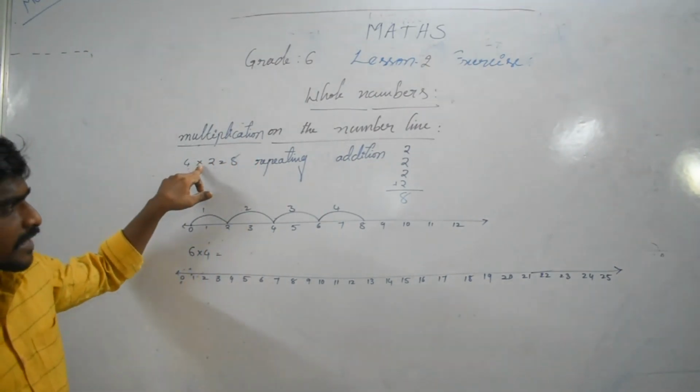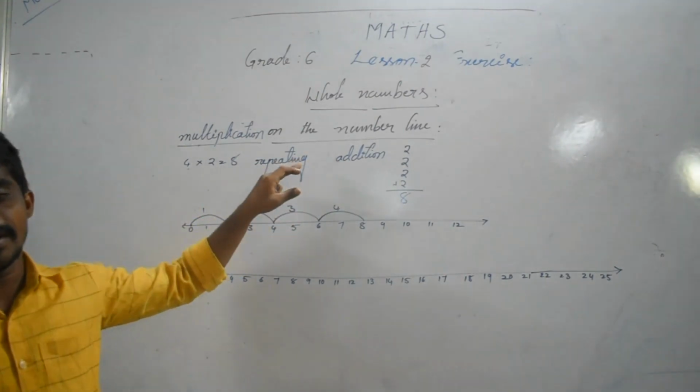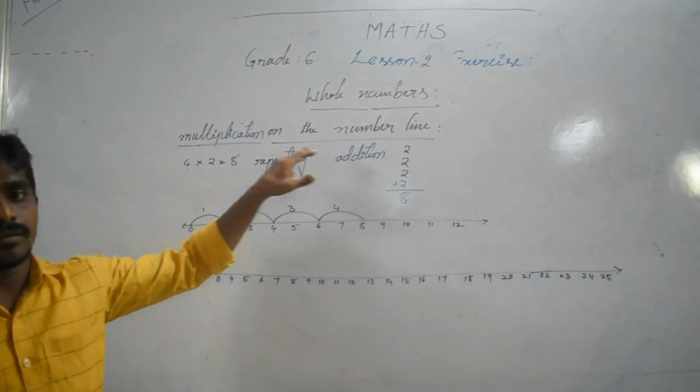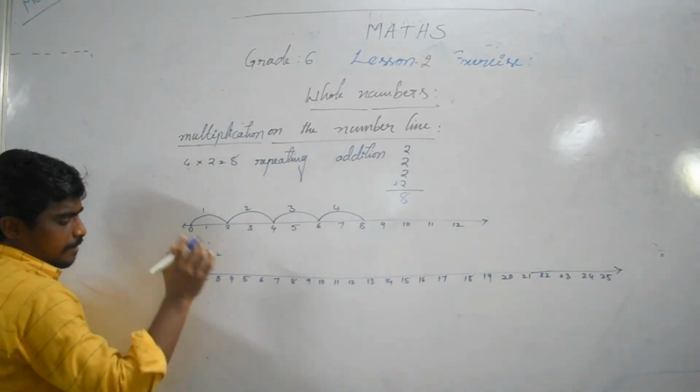So multiplication means repeated addition. Here 4 is added 6 times.